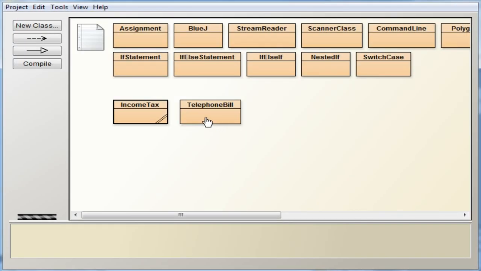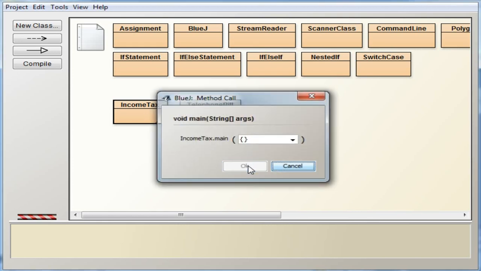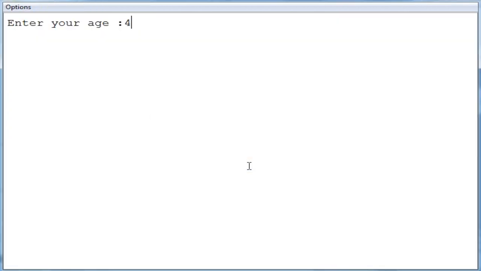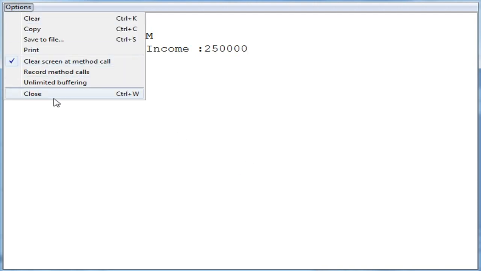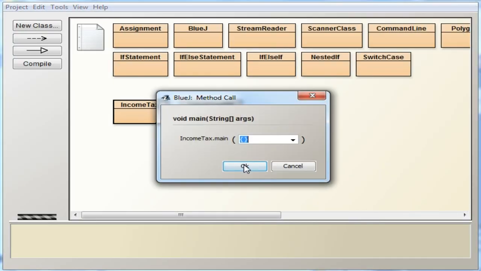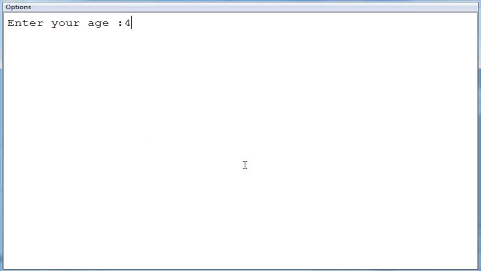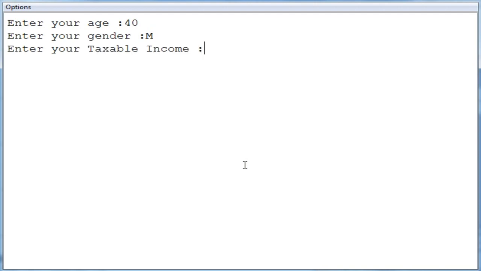The next category is between 1,60,000 and 5 lakhs. So I am giving 2,50,000. The income tax is 9,000. Okay. Next is between 5 lakhs and 8 lakhs. I am giving 6,50,000, and you can see it is 64,000.